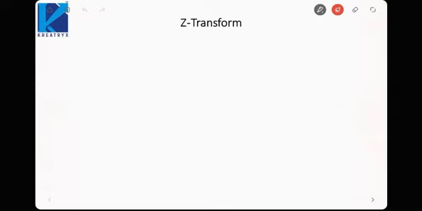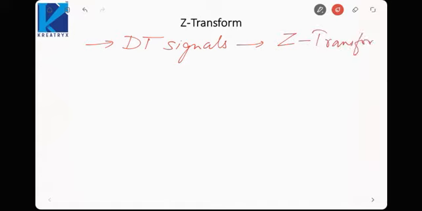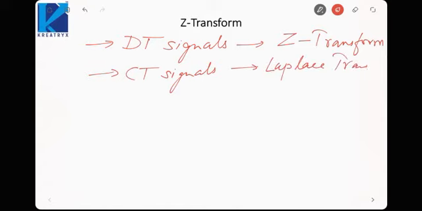Similarly, for discrete time signals, we define the Z transform. Here we define the Z transform, and for continuous time signals we have the Laplace transform. The basic objective of both the transforms is the same, that is we need a generalized transform which can take care of a wide variety of signals.